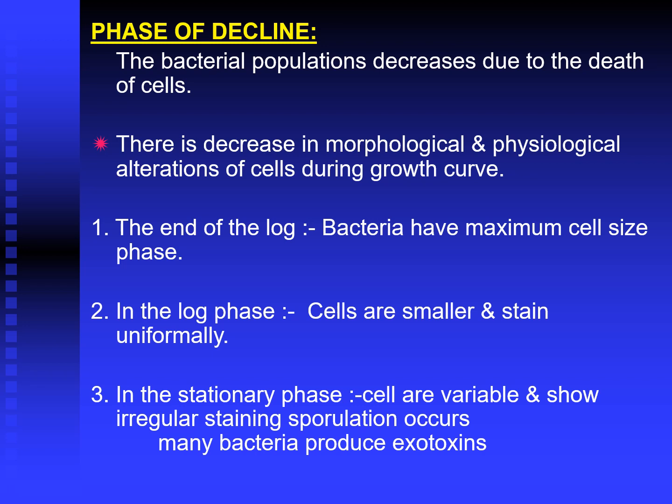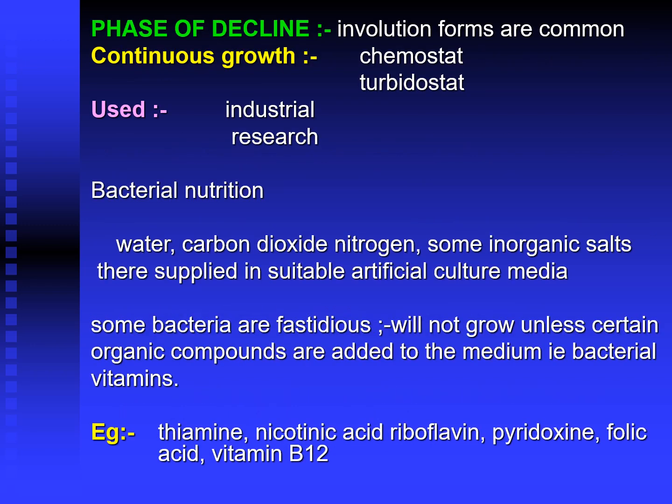At the end of the log phase, bacteria have maximum cell size. In the lag phase, cells are smaller and stain uniformly. In the stationary phase, cells are variable and show irregular staining properties, sporulation occurs and many bacteria produce exotoxins. So different properties are exhibited by different bacteria at the different stages of the growth curve. In the phase of decline, involution forms are common.